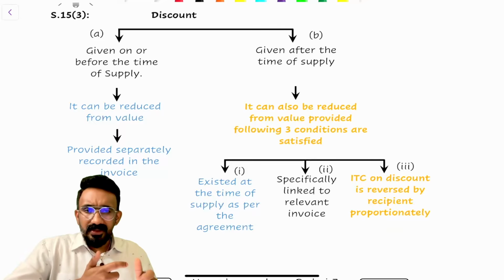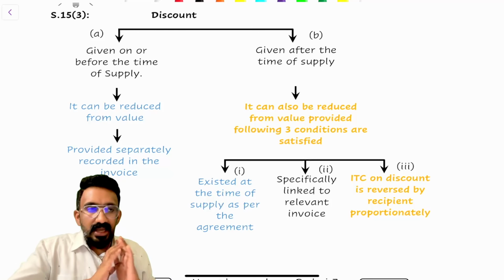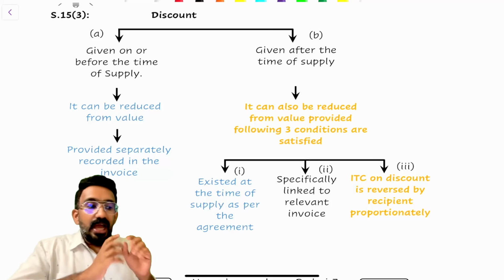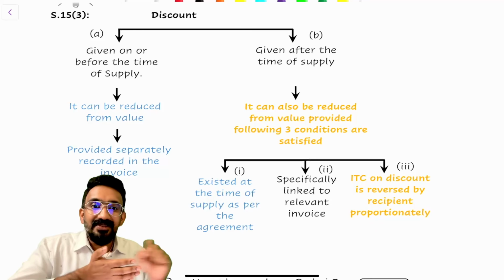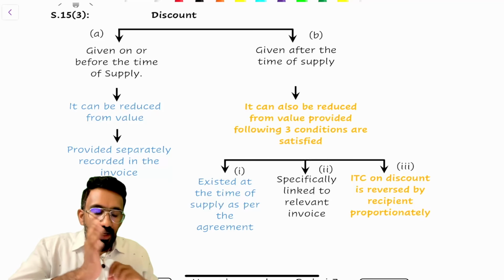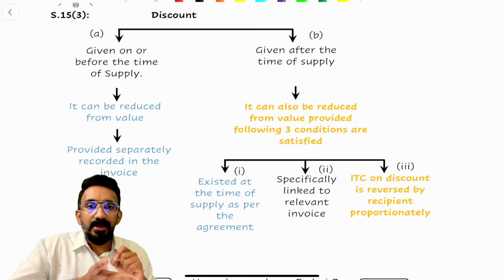The primary problem here is this. Say I sold you the product. Let's assume I am the supplier. I sold you the product in January and gave you a bill for 1 lakh plus 18,000 GST. I gave a condition at the time of sale itself. I put an agreement on the back of the invoice, with terms of sale, clearly written: if you make the payment within 30 days, you're eligible for a 10,000 rupees discount.